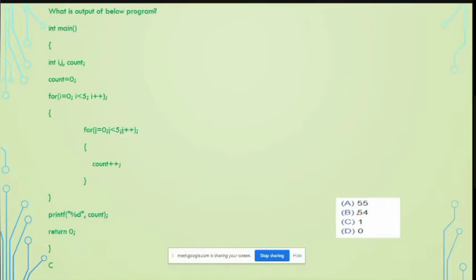Compare this, the same with the previous one. This for loop, the first for loop, is it executing? Ma'am, the loops are separated from the count plus plus statement by the semicolons. So it will be 0 at the end. Okay. Any other answer?